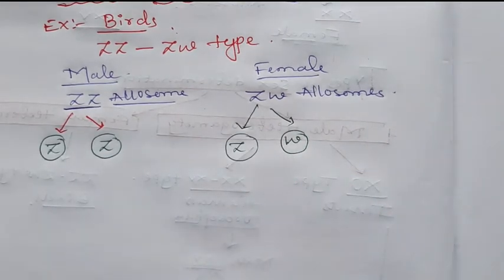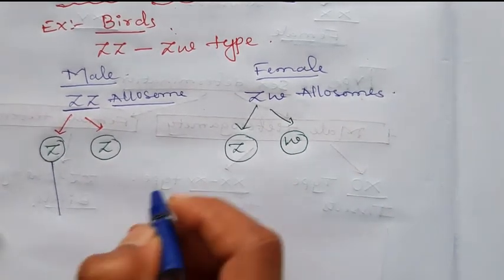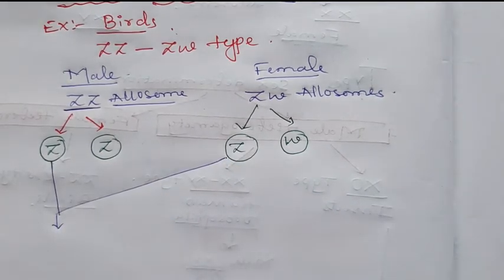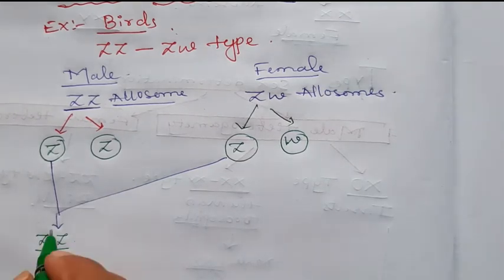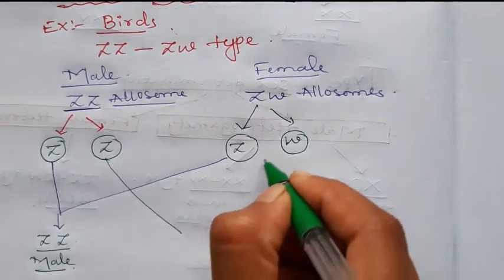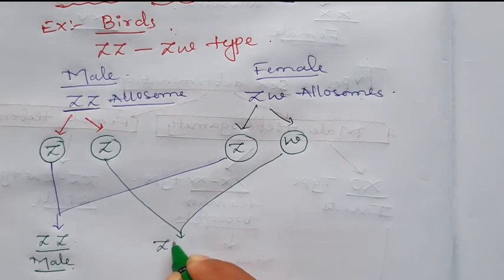Okay. After the gamete formation, during the fertilization, when the Z sperm fuses with the Z ovum, it forms a ZZ type. It forms a male bird. When Z fuses with the W type of ovum, it forms a female.